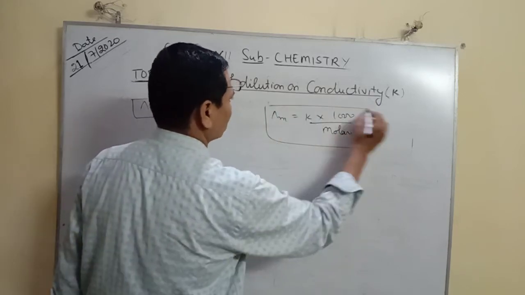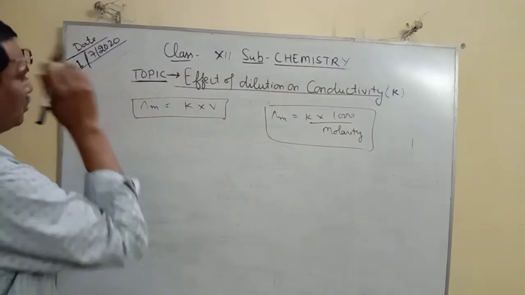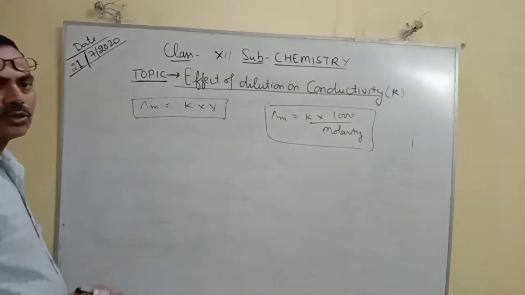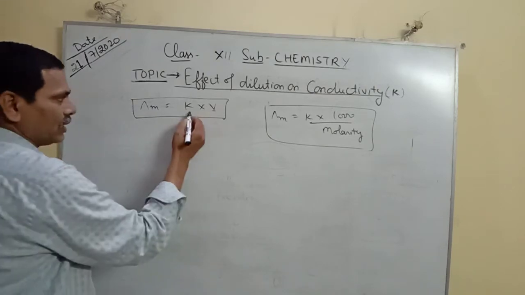In general, K is the conductivity and V is the volume, so Λm is equal to K into V.